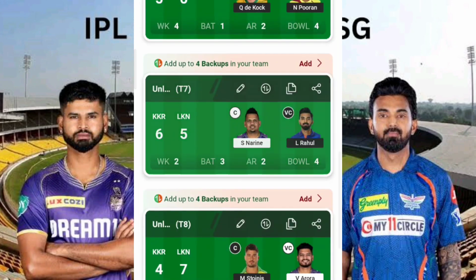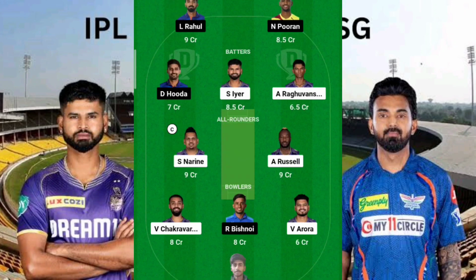This is where I'm just applying reverse one-to-one with respect to Sunil Narine as well as KL Rahul. So this is the scenario, again just simple. Here I'm not expecting Sunil Narine's batting to cross 50-plus runs, something like that, but I'm expecting at least 1 or 2 wickets from him, because this is a very good, considerably balanced pitch with respect to a spin track. So that is the consideration here.